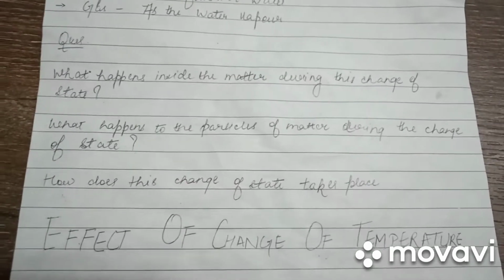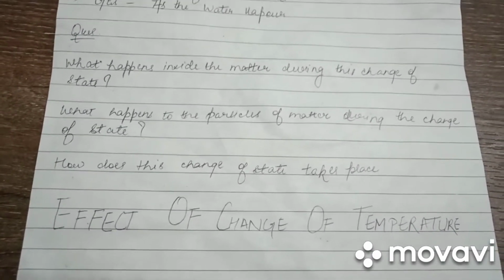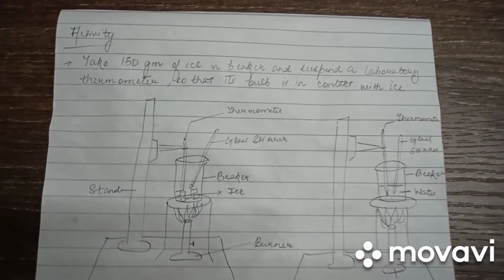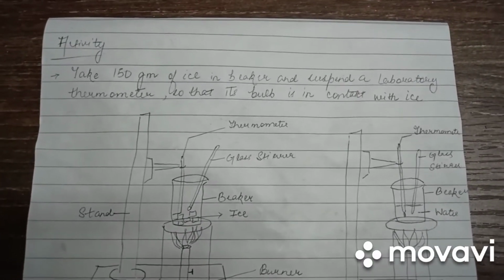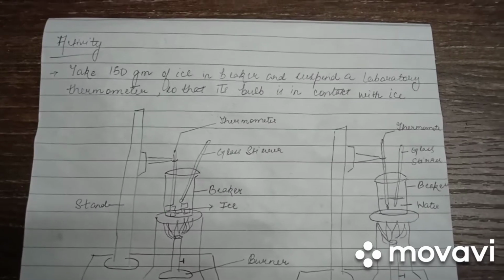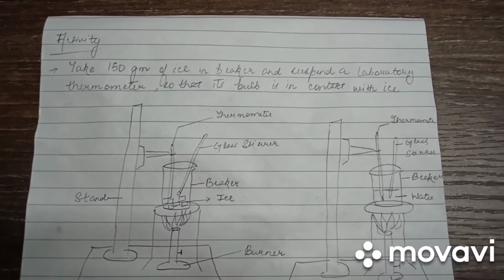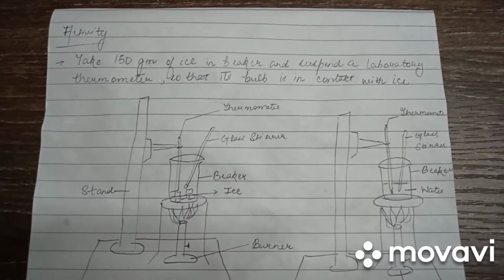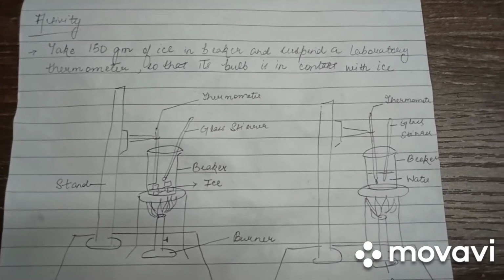Moving on, effect of change of temperature on the states of matter. Let us consider an activity. Here we have taken 150 gram of ice in a beaker and suspended a laboratory thermometer so that its bulb is in contact with the ice.